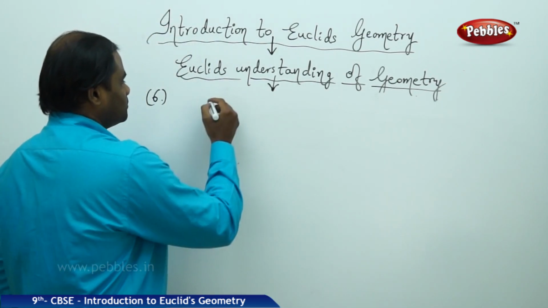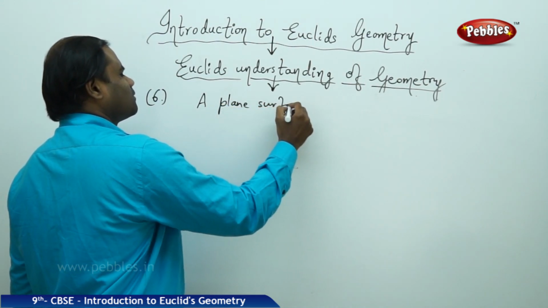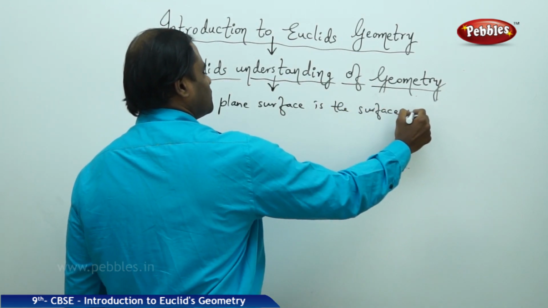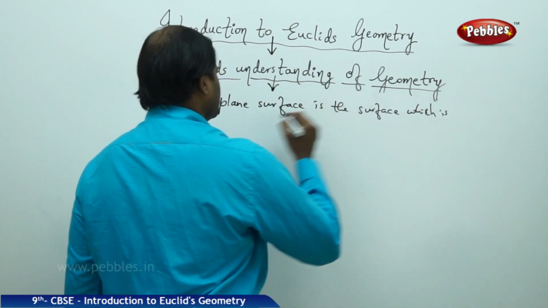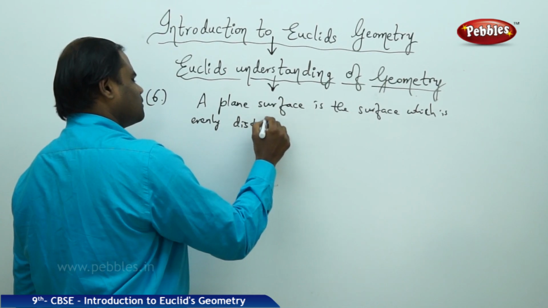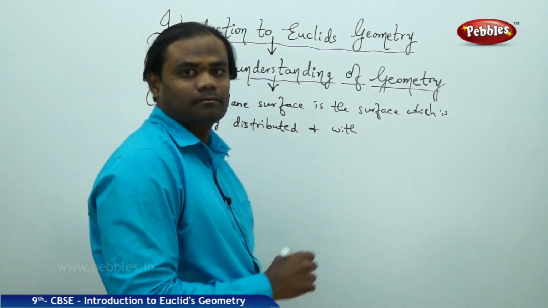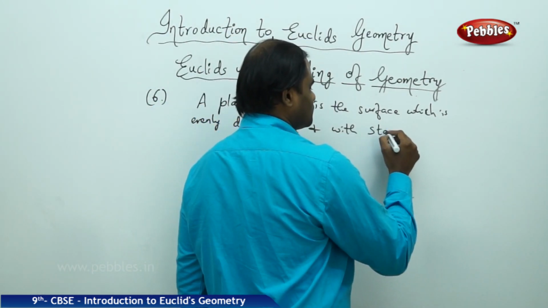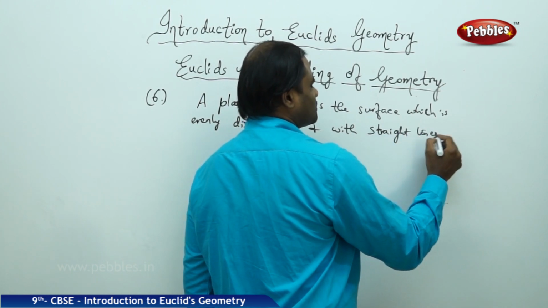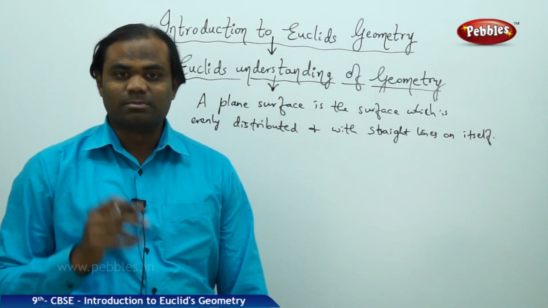According to Euclid, the plane surface is the surface which is evenly distributed with straight lines taken on that to be itself.